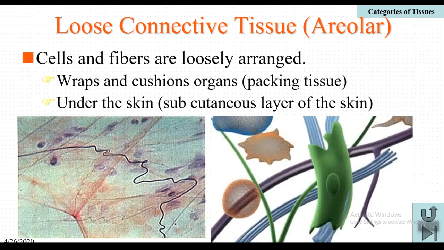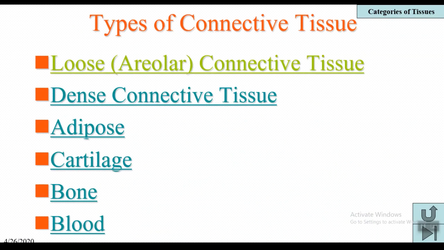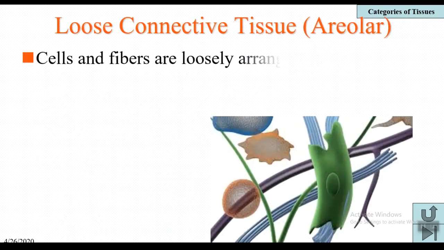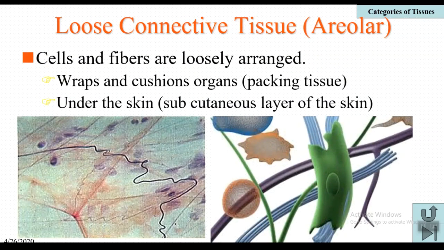As we already learned, there are 5 types of cells: fibroblasts, mast cells, macrophages, adipocytes, and plasma cells. All these 5 types of cells are present in loose connective tissue, along with all the 3 types of fibers, that is reticular fibers, collagen fibers, and elastic fibers. All these are observed in loose connective tissue.